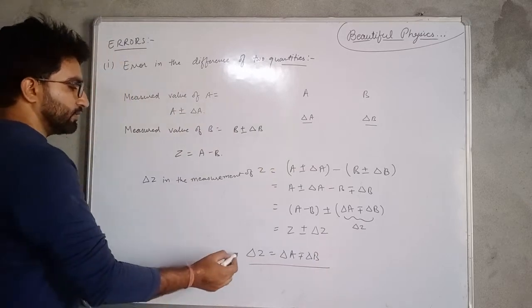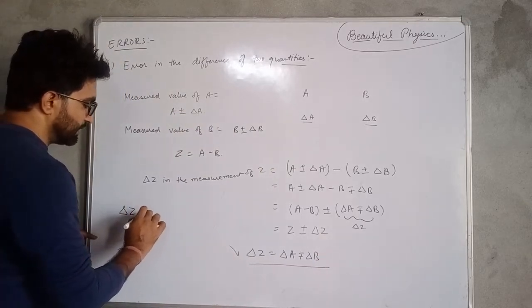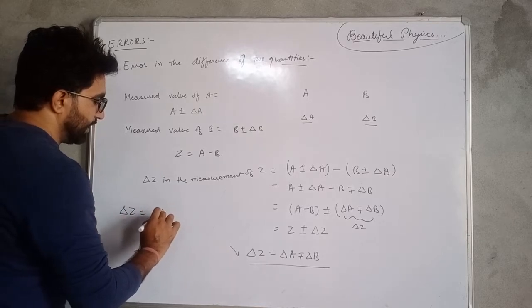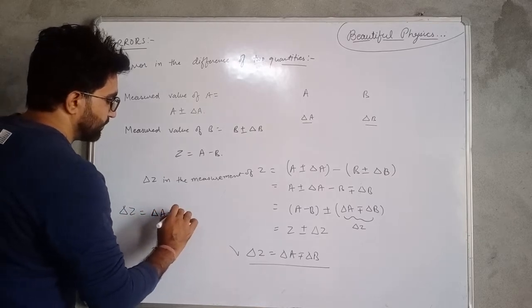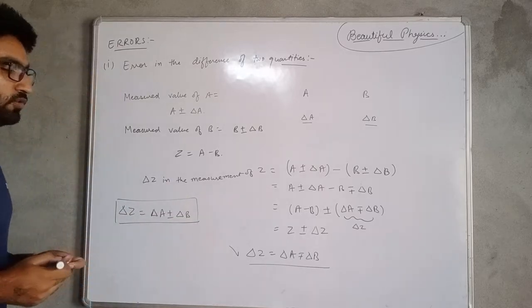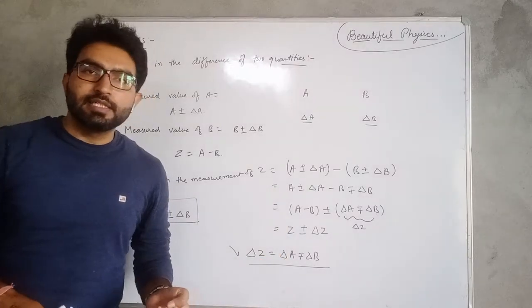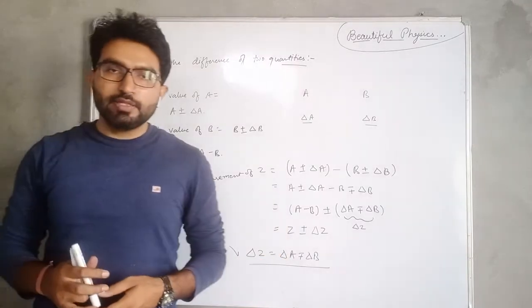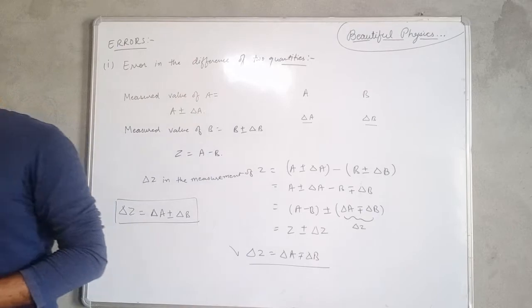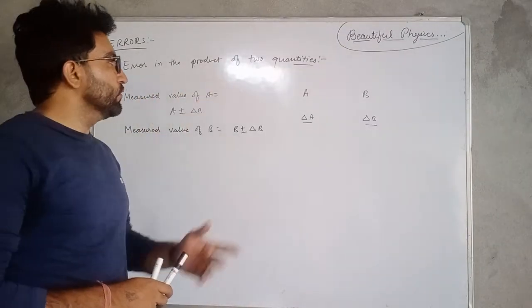This is the case of difference, but in case of addition we have delta Z equal to delta A plus minus delta B. For the maximum value of the error we will take the same sign as the delta A and delta B were having. Okay, next one is the error in the product of two quantities.